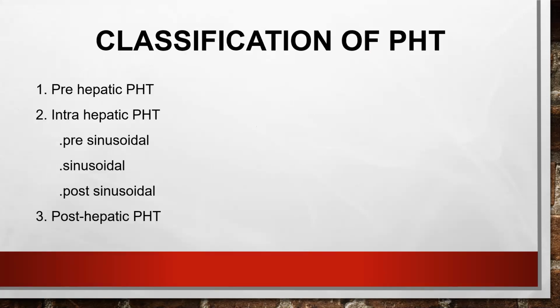So how do you classify portal hypertension? We classify it as the prehepatic causes, the intrahepatic causes and the post-hepatic causes. In the intrahepatic, we have the pre-sinusoidal, sinusoidal, and post-sinusoidal. We repeat again, it is the pre-hepatic, intrahepatic, and the post-hepatic. In the intrahepatic, we have the pre-sinusoidal, sinusoidal, and the post-sinusoidal.